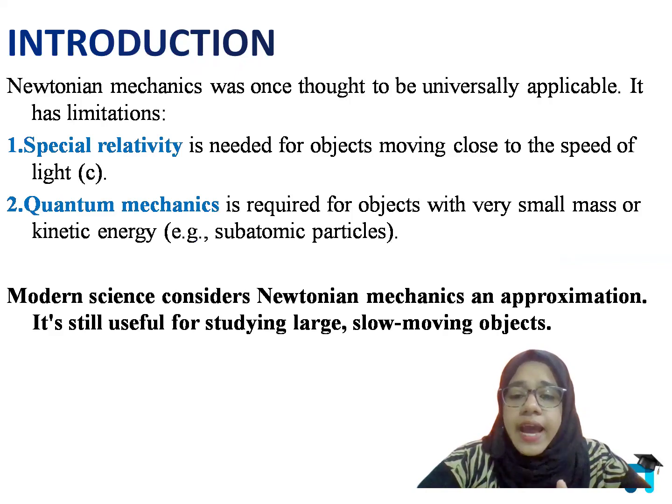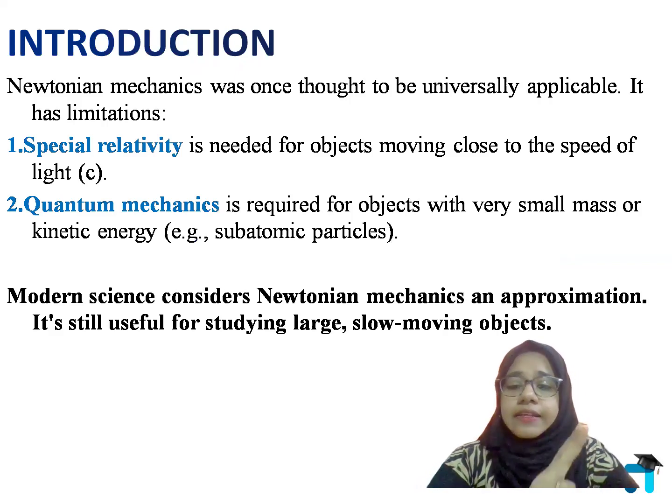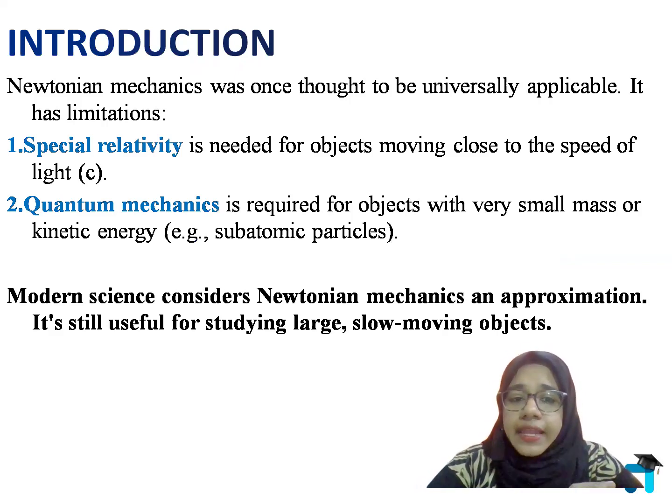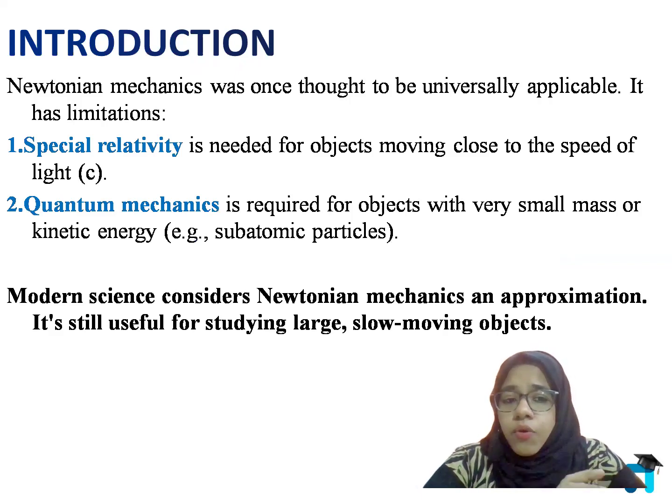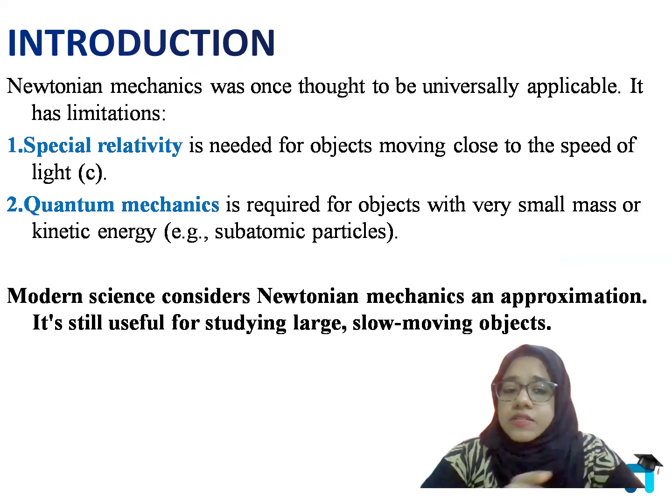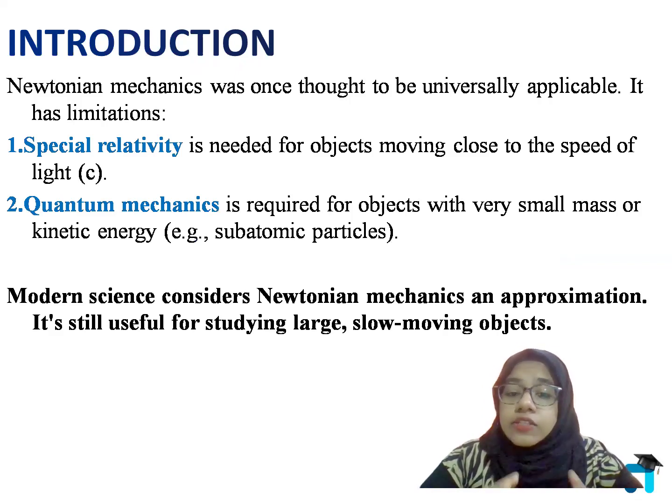So here we have learned two limitations. One is that we cannot apply Newtonian mechanics for objects moving with velocity closer to the speed of light. The second is quantum mechanical particles, for which you cannot apply Newtonian mechanics. So modern science considers Newtonian mechanics as just an approximation. We can apply Newtonian mechanics only to large, macroscopic, slowly moving objects.